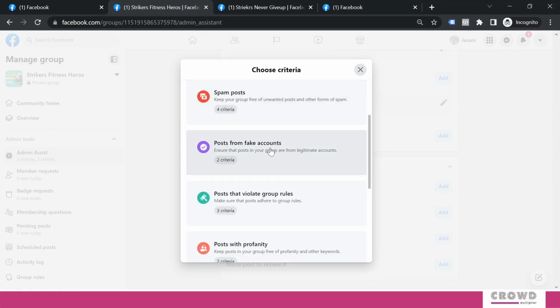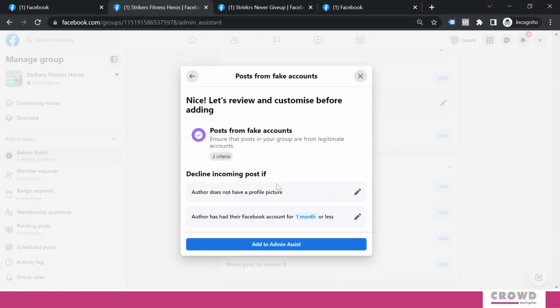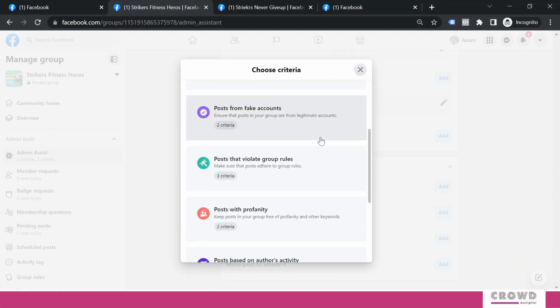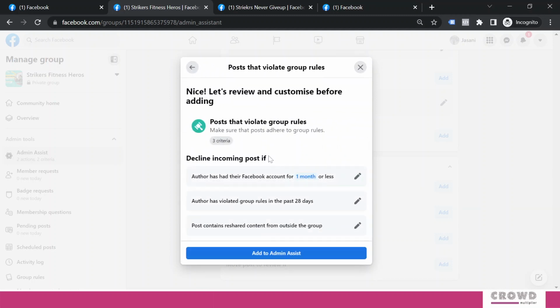Over here you can see post from fake accounts. We have already seen these: author does not have a profile picture, author has had their Facebook account for 1 month or less. So we have already seen that. Post that violates group rules: author has had their Facebook account for 1 month or less, author has violated group rules in the past 28 days.